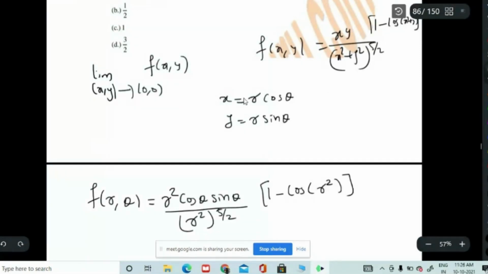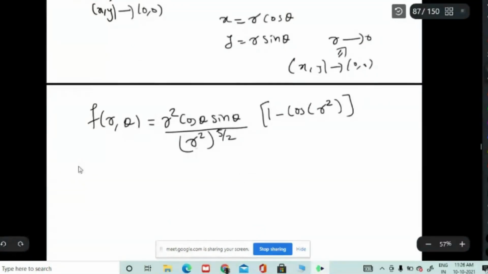Now xy tending to (0,0) implies r tends to 0. Now you need to find the limit as r tends to 0 of f of r theta. So you can rewrite this.